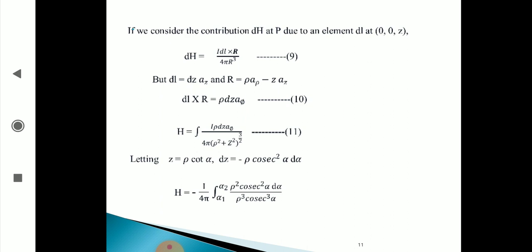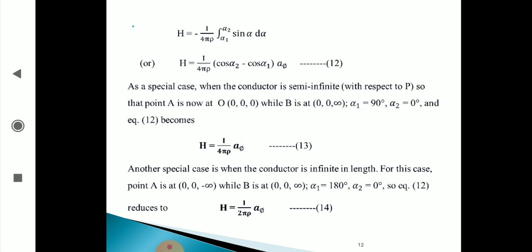By substituting all these values in the equation, H is equal to minus I by 4 pi, integral alpha 1 to alpha 2, rho square cosecant square alpha d alpha by rho cube cosecant cube alpha. By simplifying, we get H is equal to minus I by 4 pi rho integral alpha 1 to alpha 2 sin alpha d alpha.